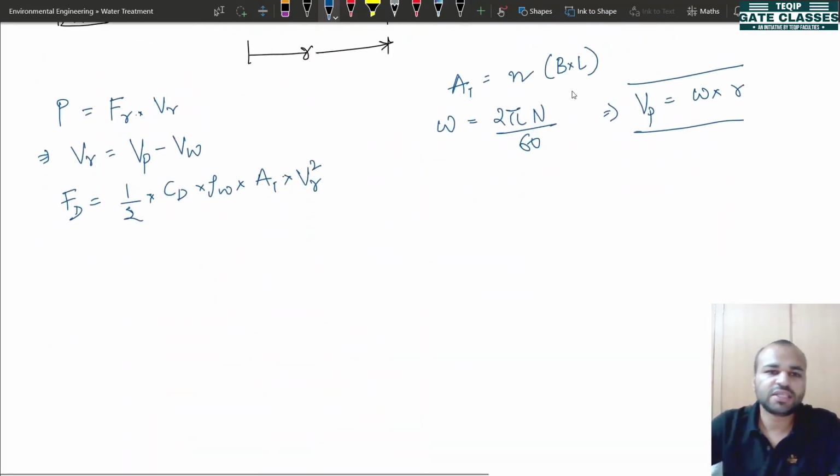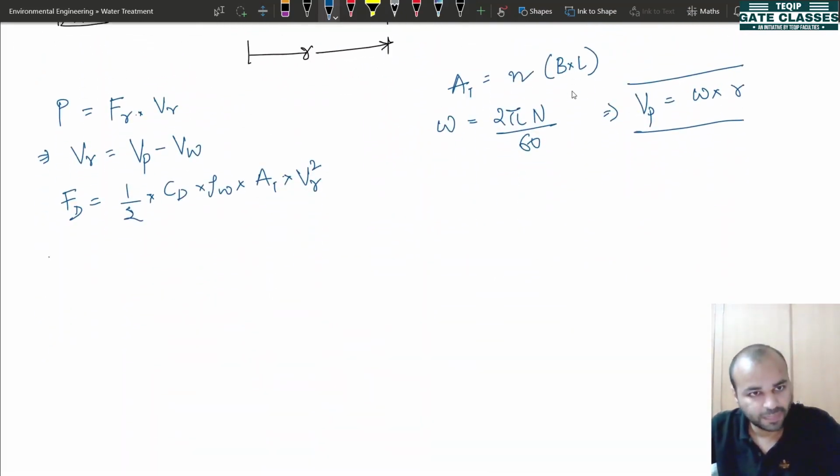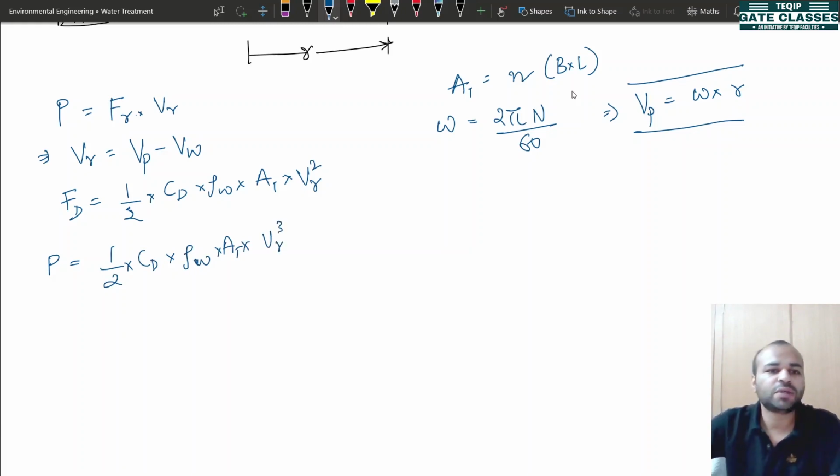Now using all these values, let us put them together. So in this case, the relative force is your drag force only. So let's multiply these two terms. So it gives half times CD rho multiplied by the area of pedal multiplied by Vr cube.